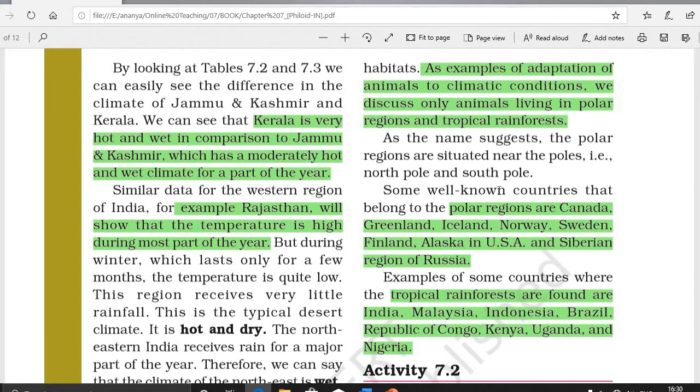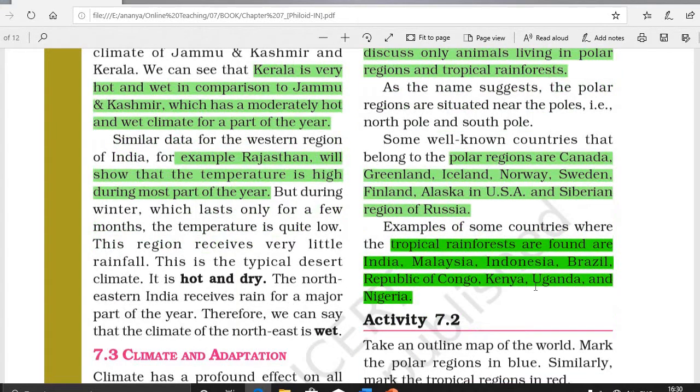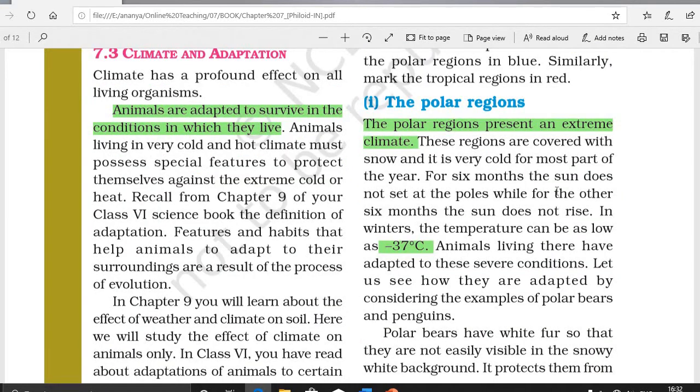Some well-known countries that belong to the polar region are Canada, Greenland, Iceland, Norway, Sweden, Finland, Alaska in USA, and the Siberian region of Russia. And the countries that belong to tropical rainforest are India, Malaysia, Indonesia, Brazil, Republic of Congo, Kenya, Uganda, and Nigeria. These are examples of the polar region and the tropical rainforest region. So first we will discuss the polar region.